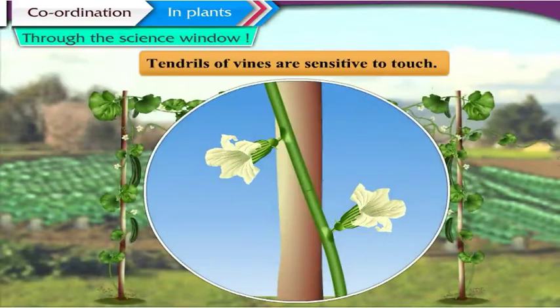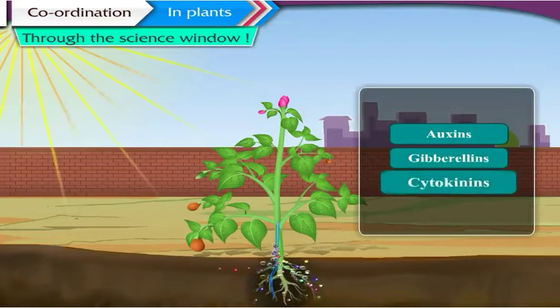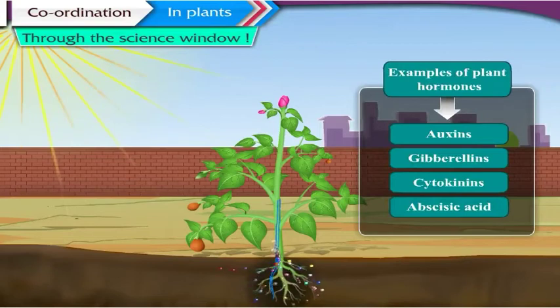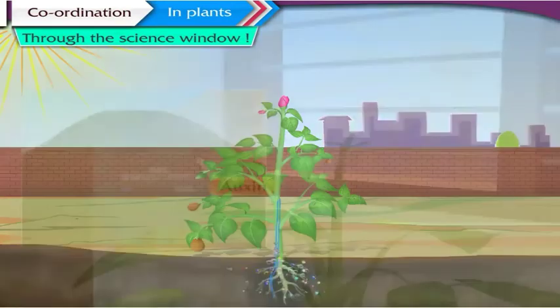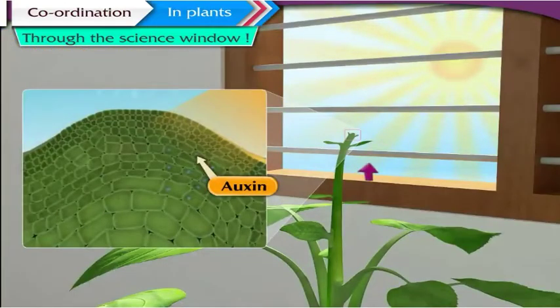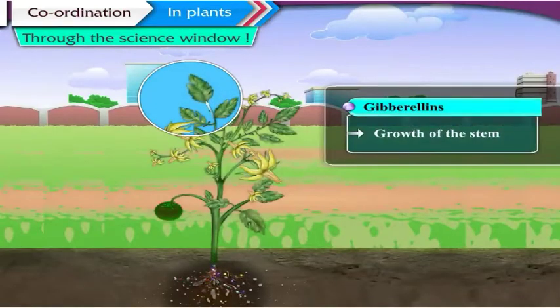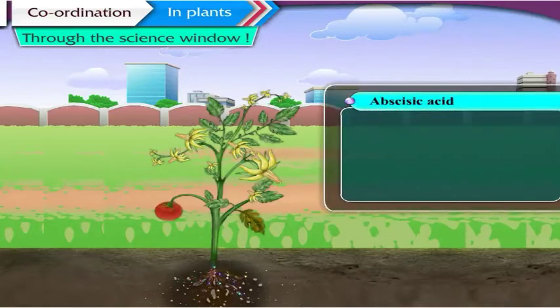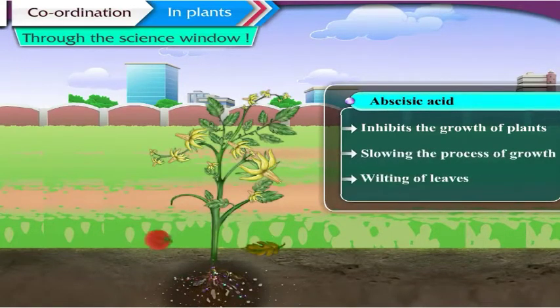Tendrils of vines are sensitive to touch. Auxins, gibberellins, cytokinins, abscisic acid are examples of plant hormones. Let us understand the role of these hormones in brief. Auxins are synthesized at the shoot tip that help in cell enlargement. Gibberellins help in the growth of the stem, while cytokinins promote cell division. Abscisic acid is effective in inhibiting the growth of plants, slowing the process of growth, causing wilting of leaves.